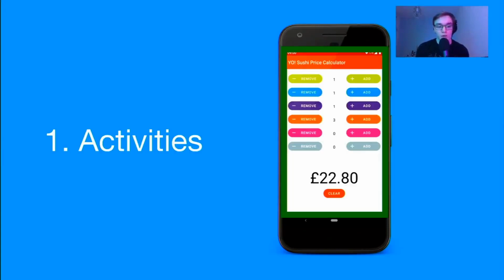On the screen right now, we've got an app I made called Yo Sushi Price Calculator. I need to take this off Google Play because it is quite outdated and the prices aren't right. However, due to COVID-19, no one's eating in Yo Sushi, so I've got a chance to actually update the prices now. However, they might change them. This is just a very basic app I made, and it's got one activity with all the buttons on the screen using layouts, which we'll talk a bit more about later.